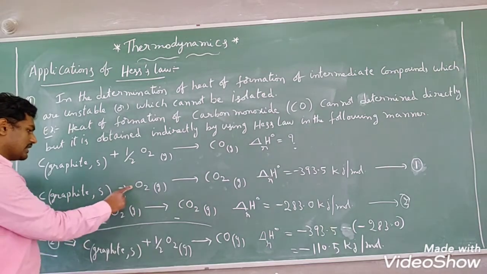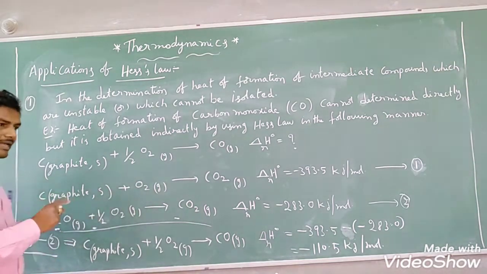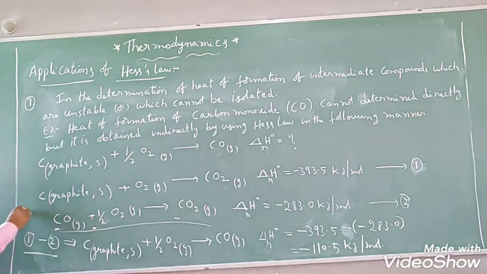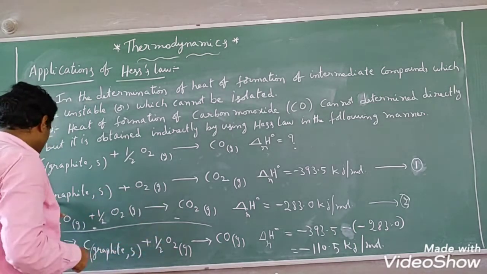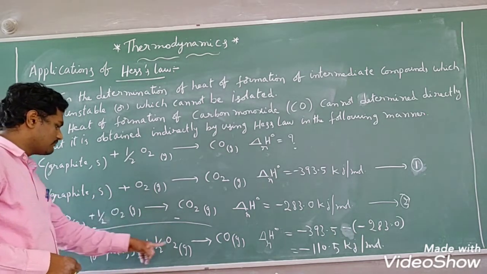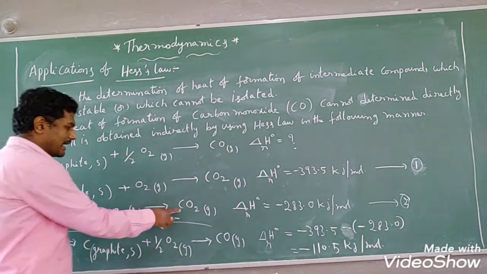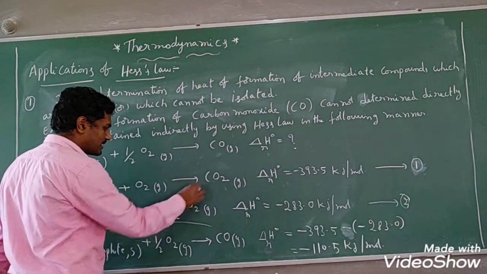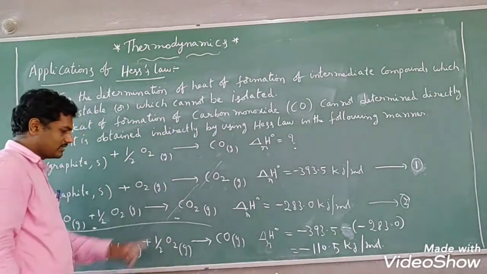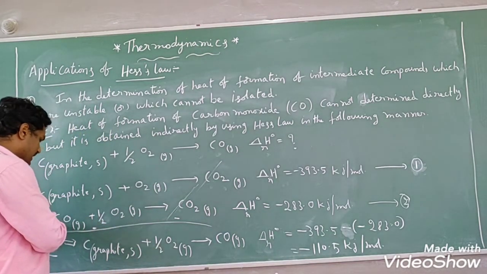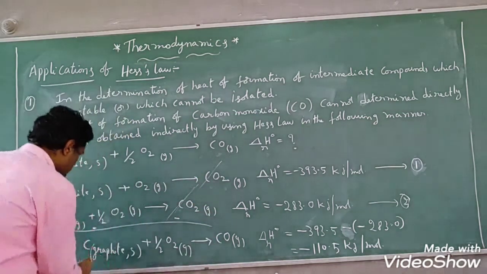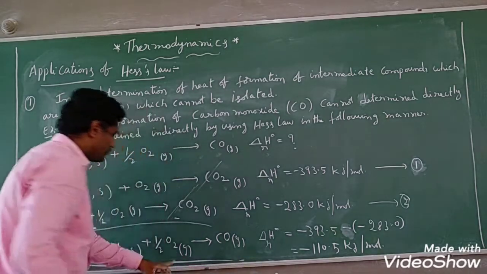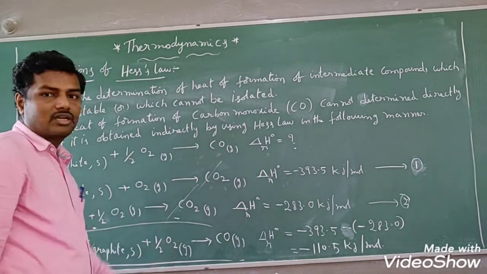Here half O2 is there, here plus 1 O2 is there. 1 minus half, how much is 1 minus half? Plus half, everybody knows it. That means half mole of O2 is left. C graphite plus half mole of O2 is present. Here negative CO2 and positive CO2 both will cancel, right? Then negative CO is left on the reactant side, which you can send to the product side, and then you will get positive CO, right?